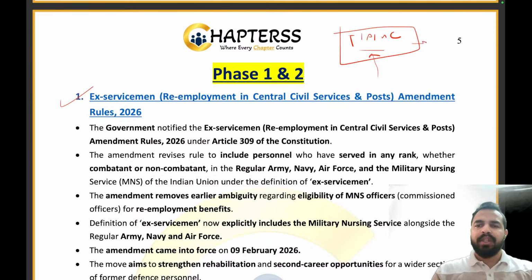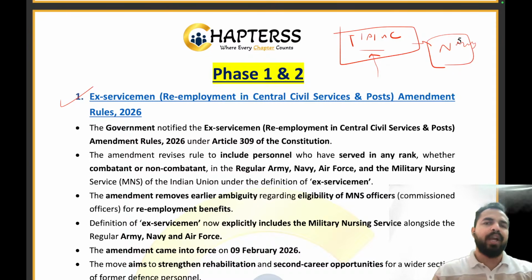But in that school there were some nurses as well who were working, and there was always a confusion whether they would be included in the staff eligible for re-employment opportunities. We did not have that clarity. Similar is the case with the people who work in the defense forces of the country.